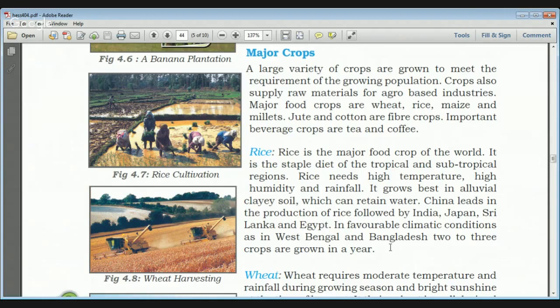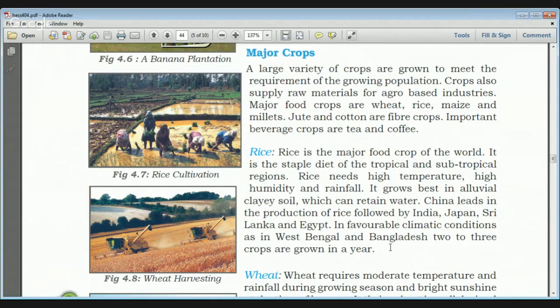Also, because of the government's focus, there is the Green Revolution, a term you might have heard. The Green Revolution was actually for rice and wheat, and only in the northwest part of India. That is why it also had some negative effects, because it increased the disparity between the rich and poor regions of India. So, we were discussing the conditions required for rice. It needs high temperature, high humidity and rainfall, and it grows best in alluvial clay soil, which can retain water.